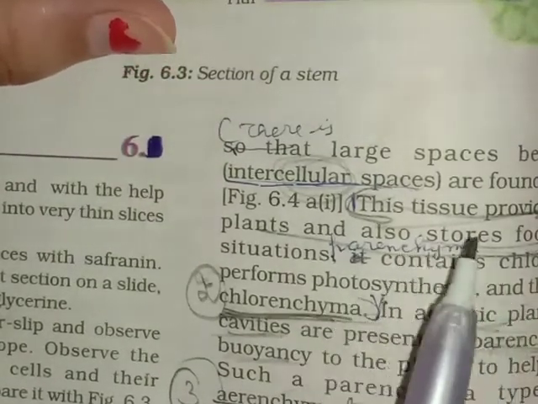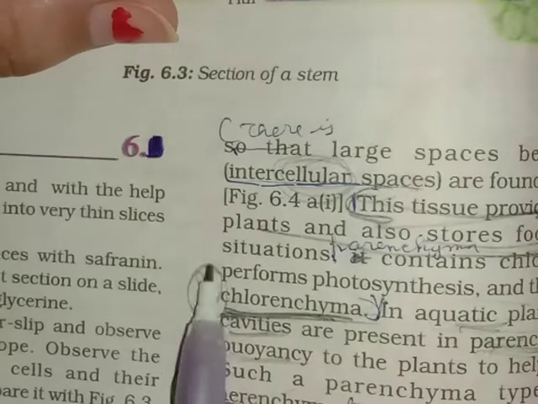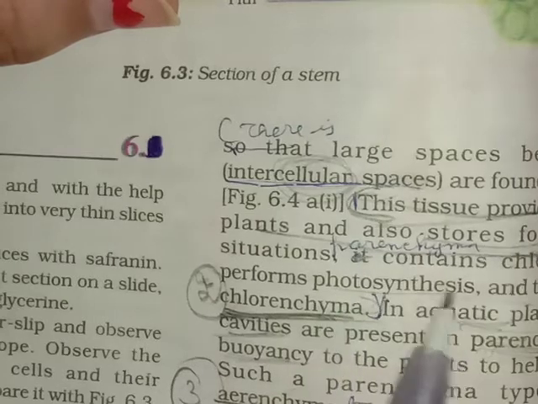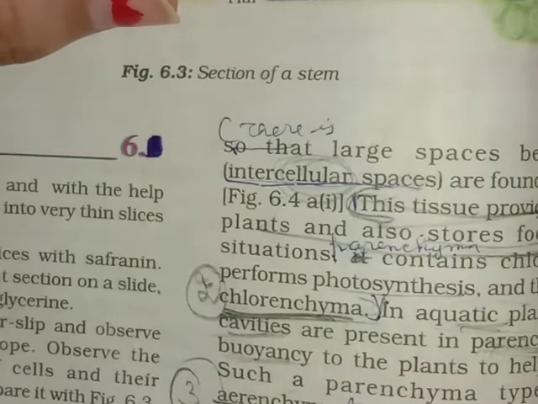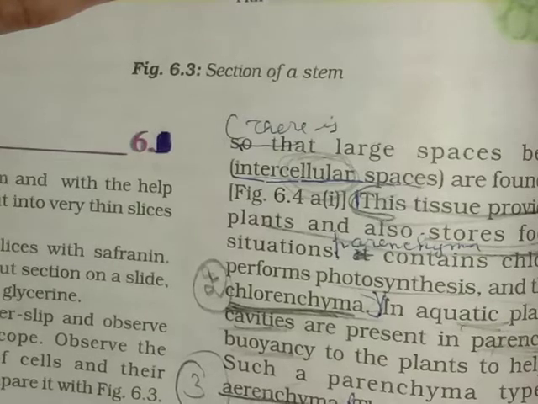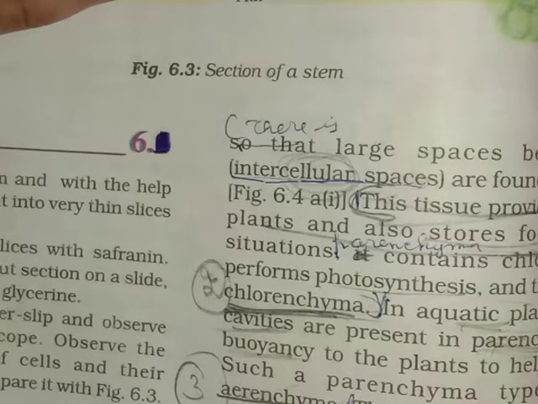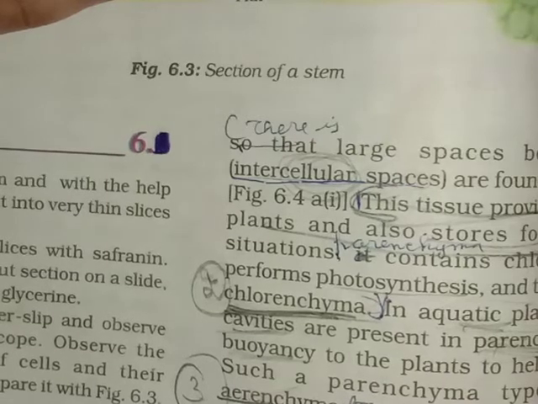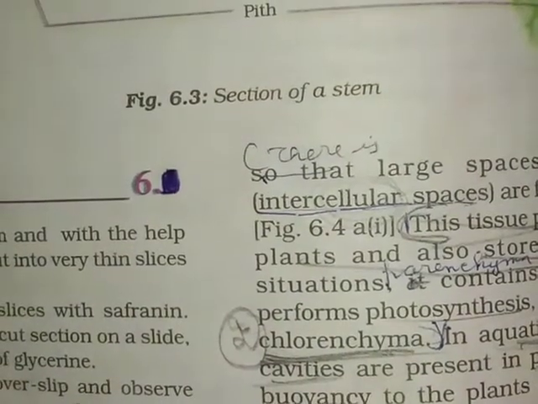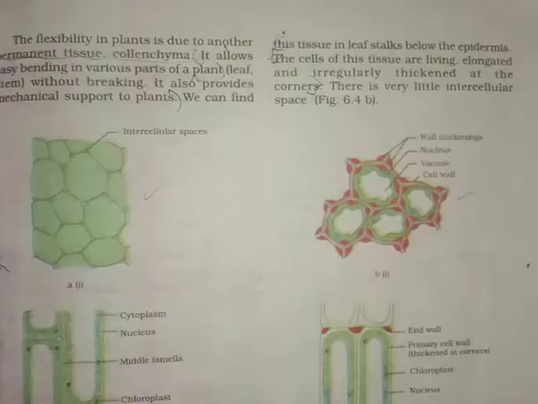First one was the parenchyma. This gives protection and support. Second, chlorenchyma. Chloro means chlorophyll. These perform the function of photosynthesis. And the third one is the aerenchyma. This gives air spaces which make the plant lightweight, and because of that it floats easily on the water body. Then after that is the sclerenchyma.